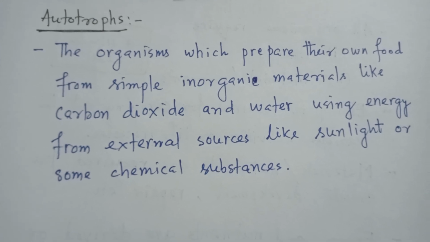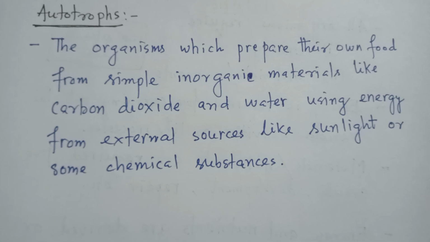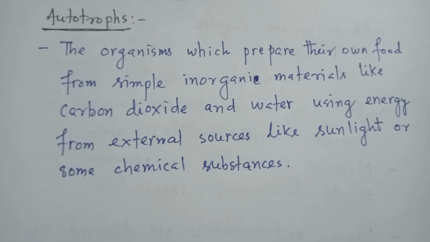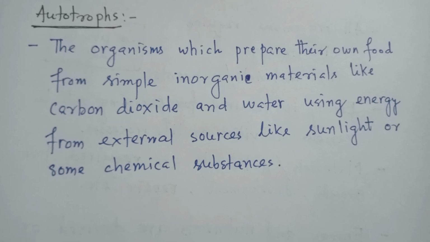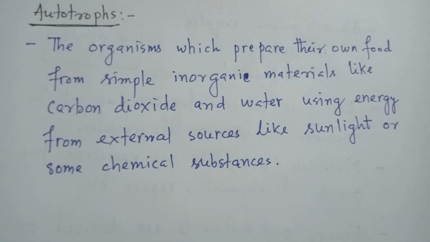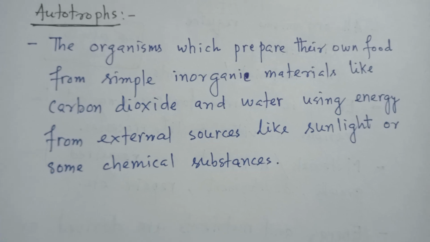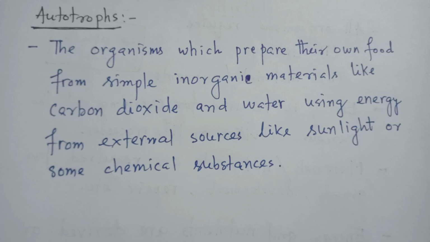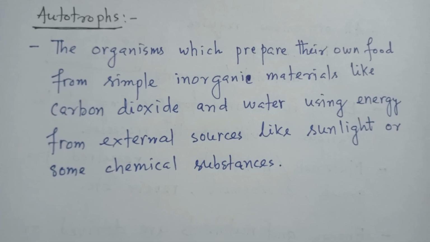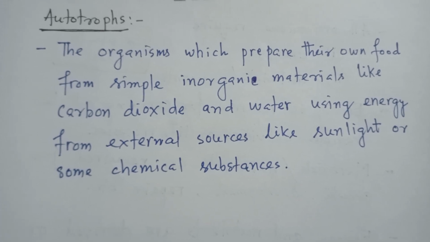So autotrophs prepare their own food. The food in terms of glucose is formed from the inorganic materials like carbon dioxide and water by utilizing one source of energy, rather one external source of energy.